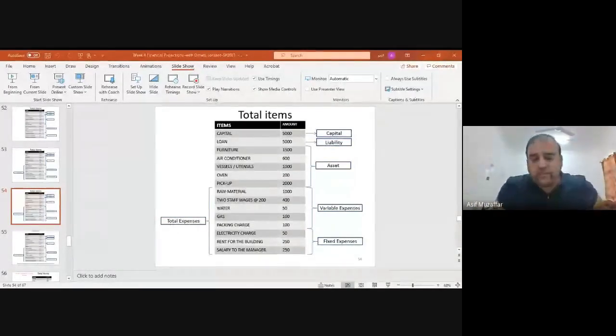So for any balance sheet, now you can see the balance sheet of any company on their website. You can go to the Oman LNG website, to Pepsi, or to Apple's website. If you see their balance sheet, you will know there should be capital, which means their own money. Then there will be loan or liability, if they have. Mostly businesses have. Then you can see their assets, their liabilities, their direct expenses, that is the cost of goods sold, and their indirect expenses.